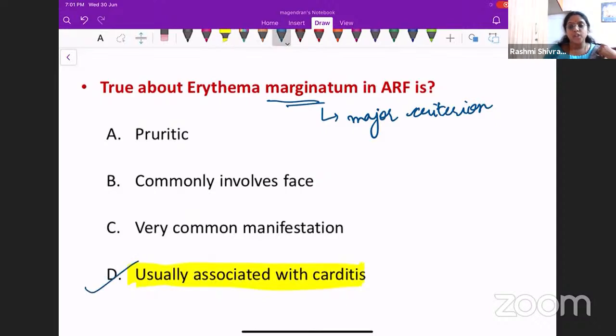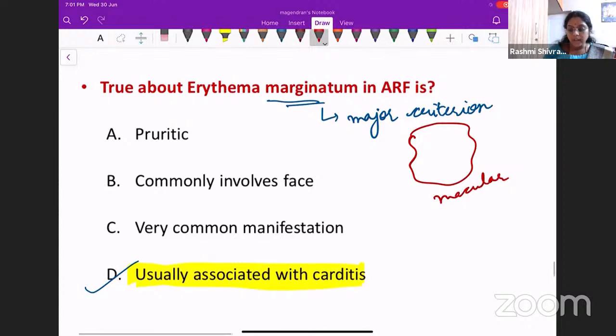So how will you describe the lesion of erythema marginatum? Just to revise and recall. Erythema marginatum is basically an irregularly shaped, erythematous, serpiginous macular lesion with a pale center. You will basically have a pale center. That is what we describe erythema marginatum as.